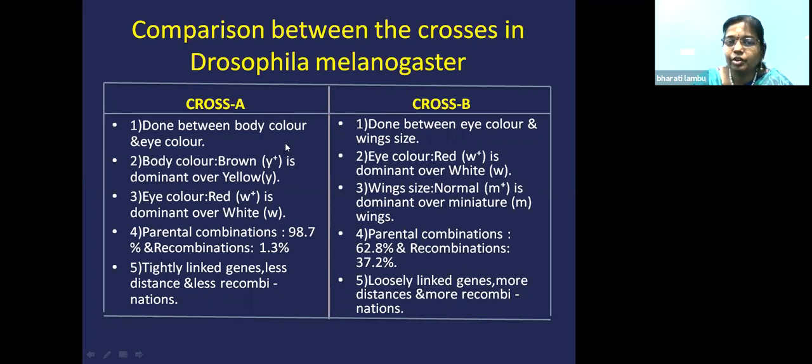Because of this, T.H. Morgan told about the linkage and recombination. This aspect had been missed by Mendel. When Mendel gave the law of independent assortment, at that time he did not know about the linkage and recombination. If he had known about the linkage, he wouldn't have given the law of independent assortment.